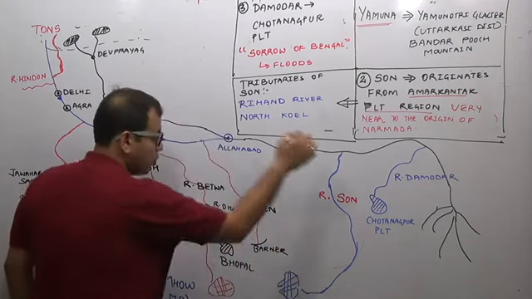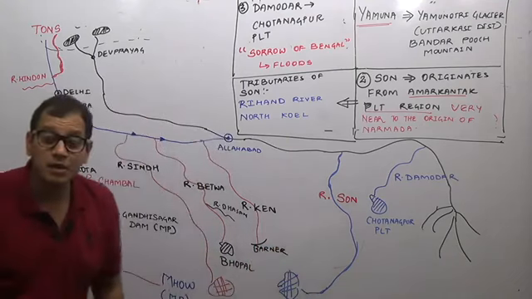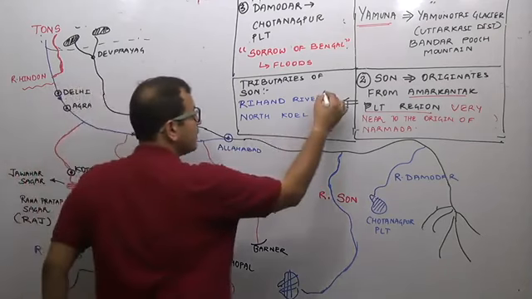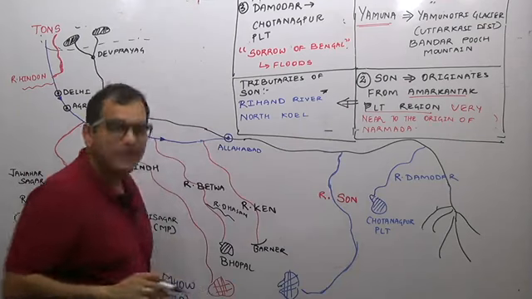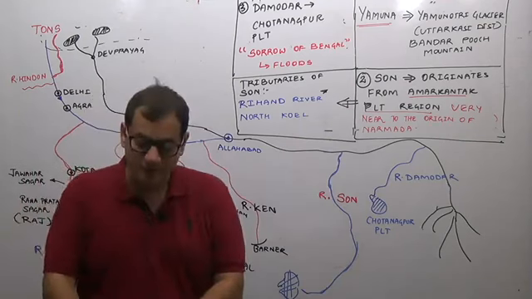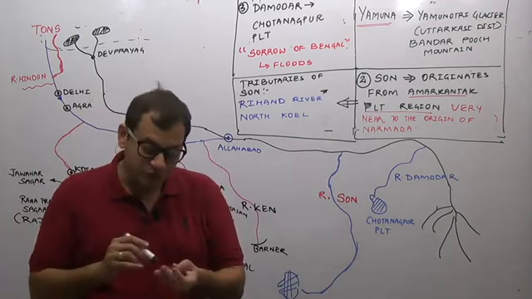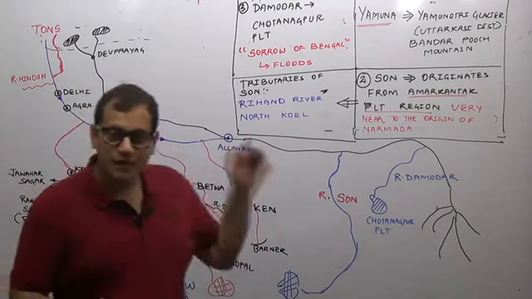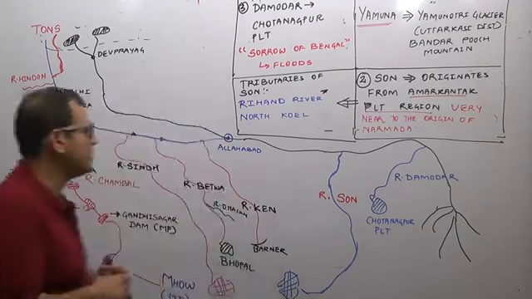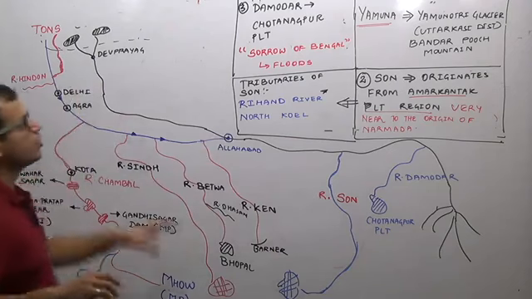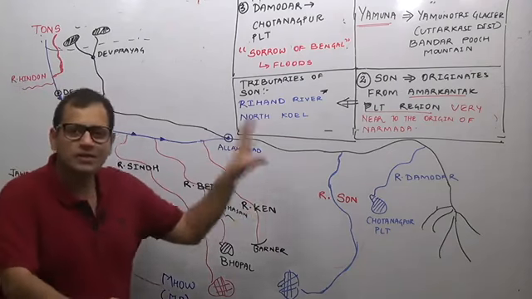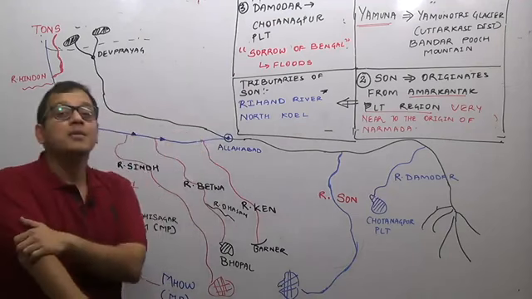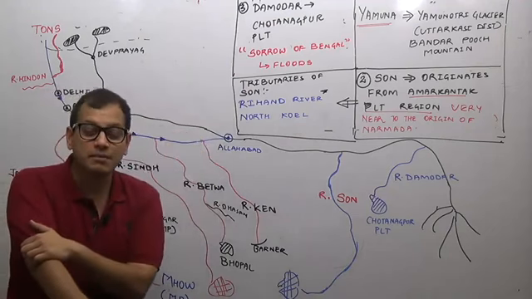Then river Son originates from the Amarkantak plateau region. One of the important tributaries of river Son is river Rihand. I told you, find out a dam on river Rihand. If you have not found it, locate it in the atlas or wait for the next lecture where I will tell you its important dam. And North Koel. Then river Damodar, which is known as the Sorrow of Bengal because it causes frequent flooding in Bengal.